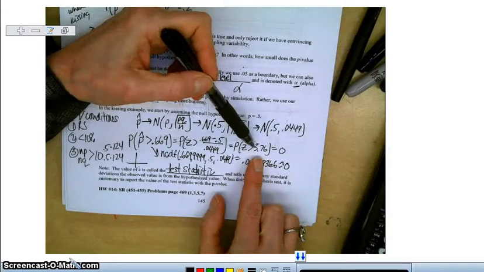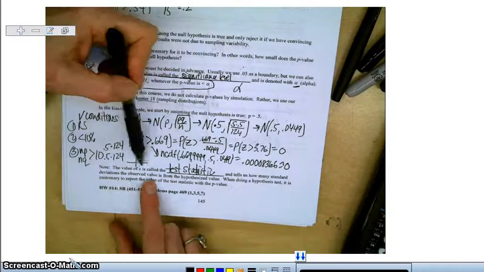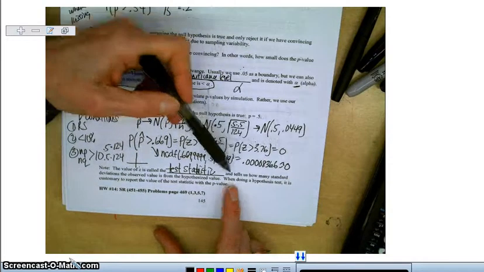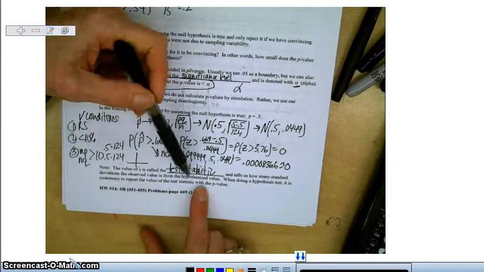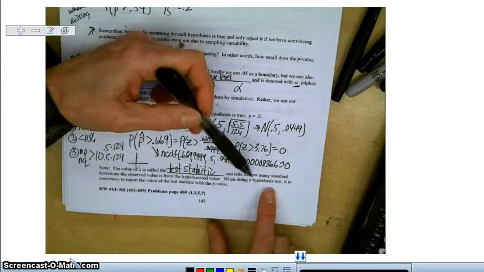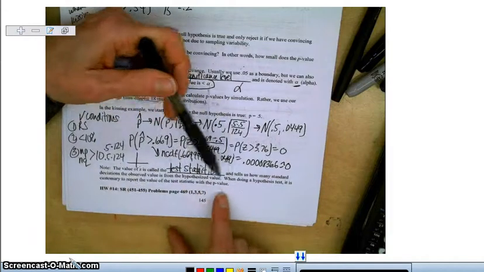The probability of that happening should be very, very small by random chance. So the value of z is called the test statistic and tells us how many standard deviations the observed value is from the hypothesized value. When doing a hypothesis test, it is customary to report the value of the test statistic with the p-value.